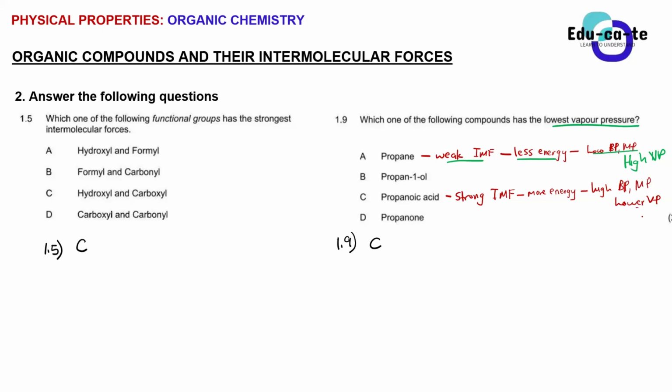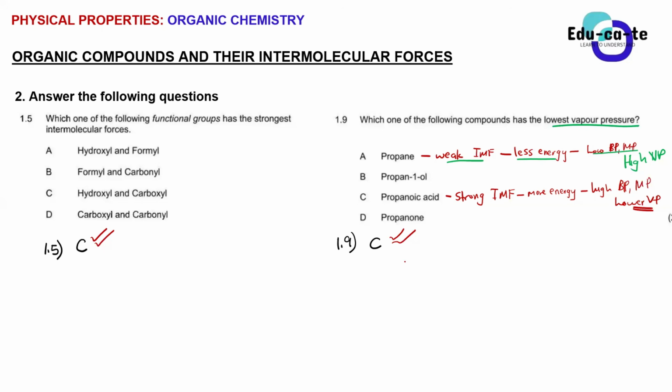So the question is asking us for the compound having the lowest vapor pressure. It must be the one that is strongest, because vapor pressure acts opposite. That's why I said it's inversely proportional. So in other words, C, no, C is the best. They say lowest. So the lowest vapor pressure must be the strongest intermolecular force.